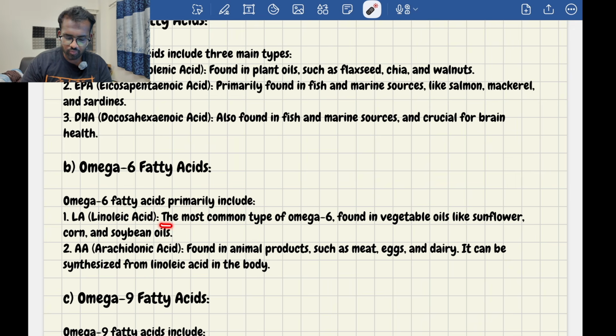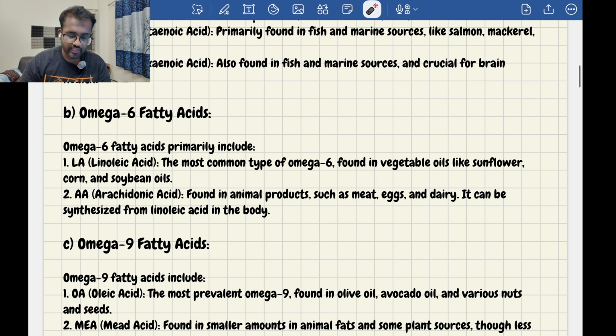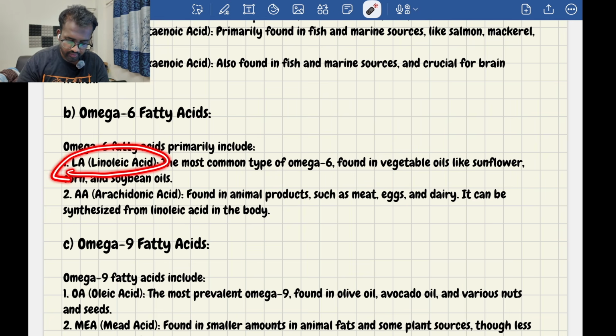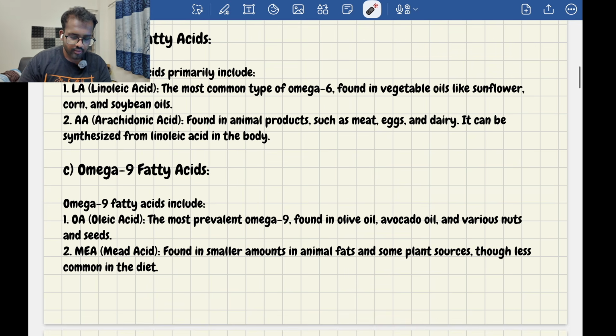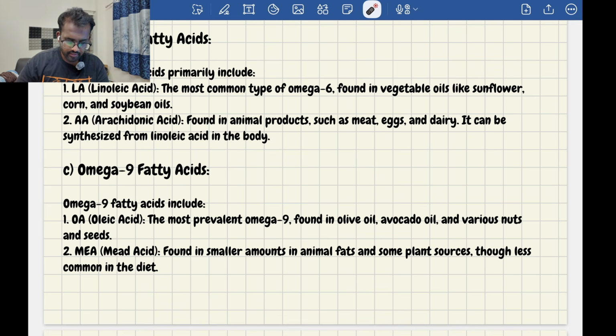Linoleic acid is the most common type of omega-6 found in vegetable oils like sunflower, corn and soybean oils. Then we have arachidonic acid found in animal products such as meat, eggs, dairy. It can be synthesized from linoleic acid. If there is no arachidonic acid present in the food, it will be synthesized from the linoleic acid and it will compensate for it.